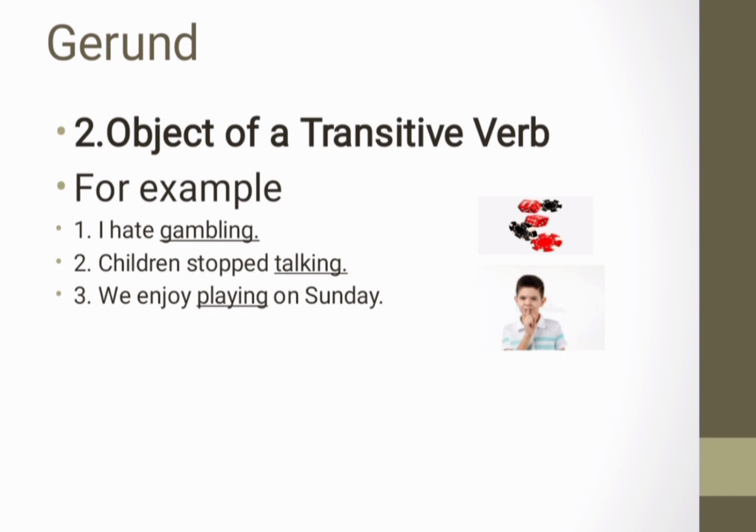Here the word hate is a transitive verb and here gambling is gerund which is working as object of this transitive verb hate. In the next example, children stopped talking. Here stopped is a transitive verb and talking is gerund. In the next example, we enjoy playing on Sunday. Here the word enjoy is transitive verb and playing is a gerund which is used here as object of this transitive verb enjoy.